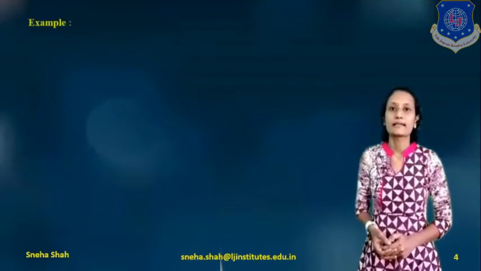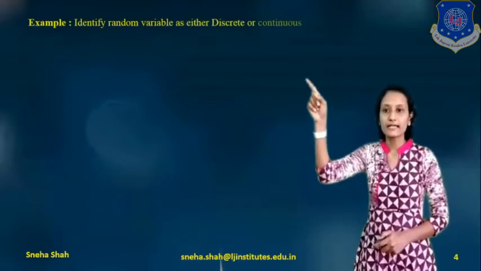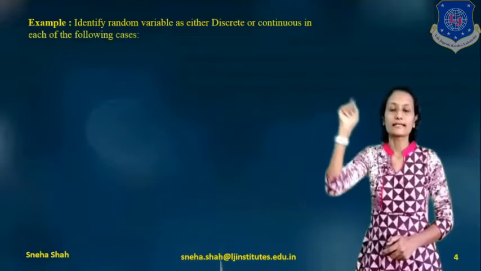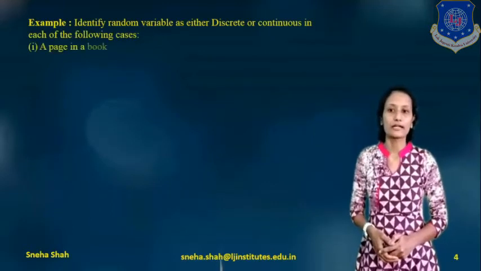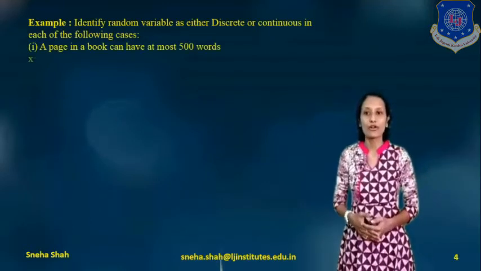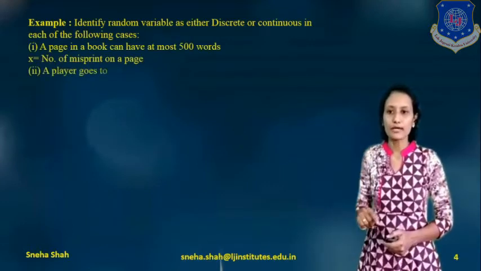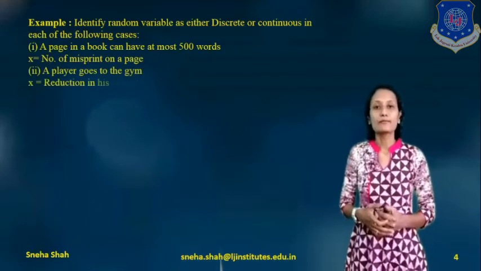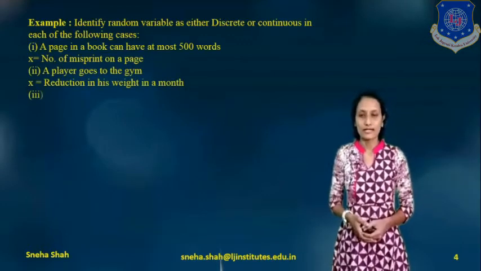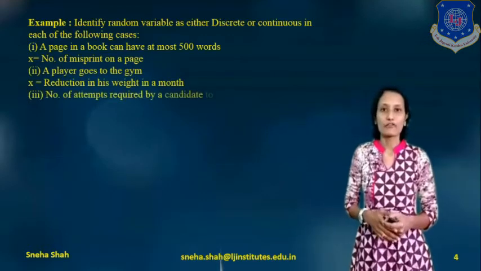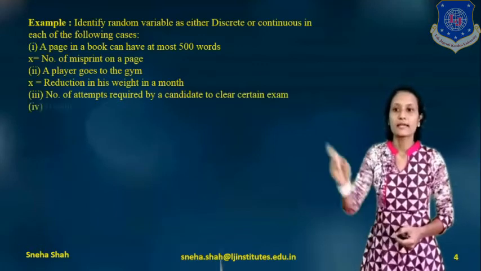Now, let us take some examples based on this. The first example: identify the random variable as either discrete or continuous in each of the following cases. The first case: a page in a book can have at most 500 words, X equals the number of misprints on a page.